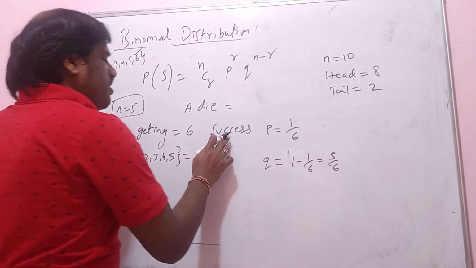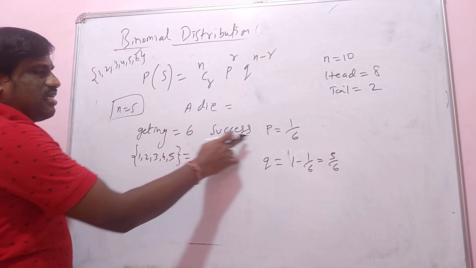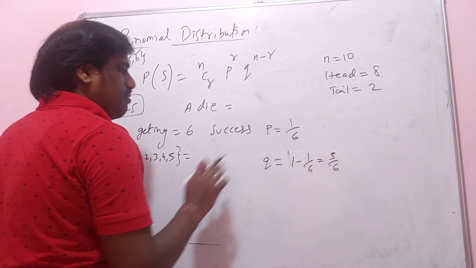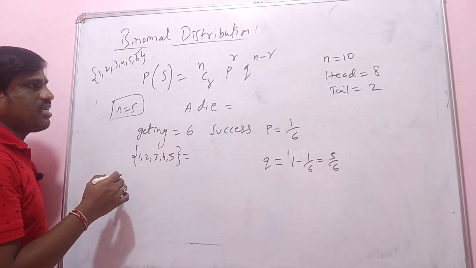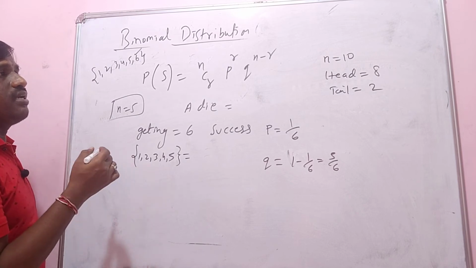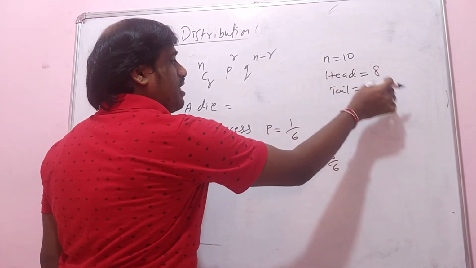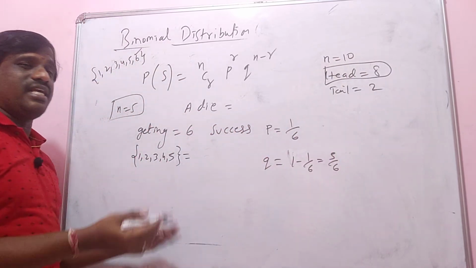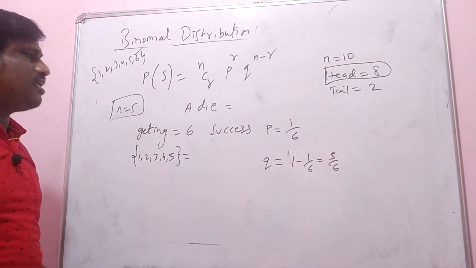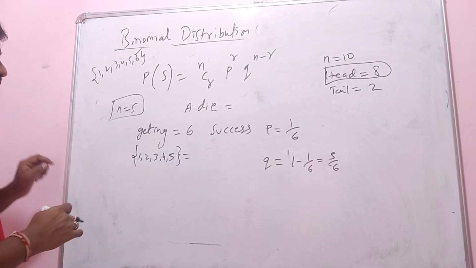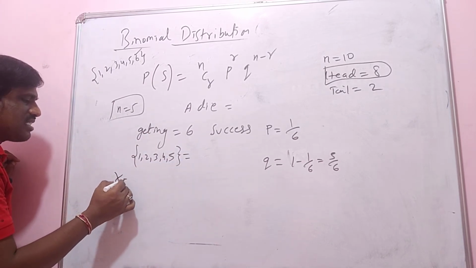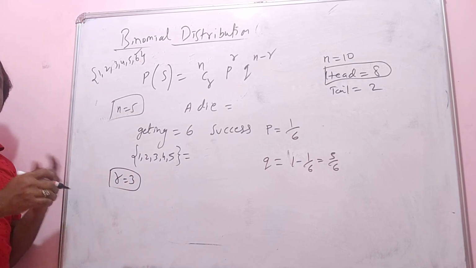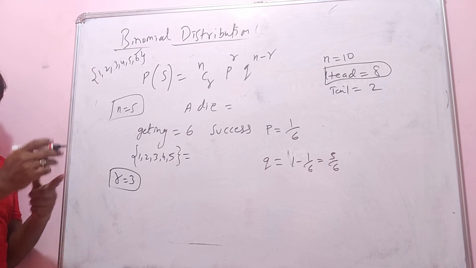Like here, if getting number 6 is a success, that is 1 by 6, and the probability of failure is 5 by 6. Suppose I am throwing a head, and it came 8 times only, then the success is 8 times, because 8 heads means 8 successes. In this case, suppose the number of successes is 3. Then what is the probability of success?